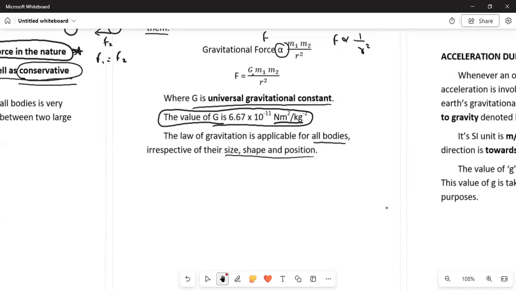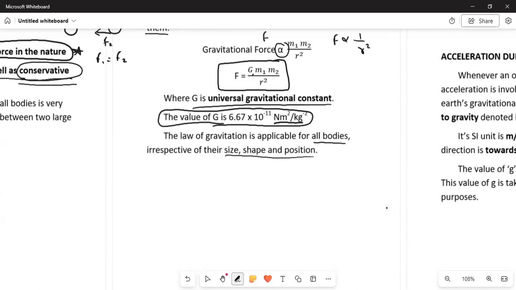I discussed it earlier in the characteristic part that this force is always a constant force and it is a conservative force. Even if there is a change in the shape and size, the masses remain the same, because the force is dependent on the mass. You can see this formula: F is equal to G m1 m2 upon r square. It is dependent upon the mass but not on the shape, size and position.